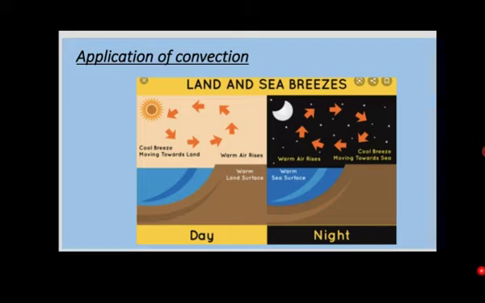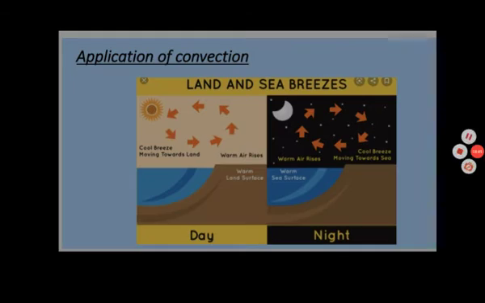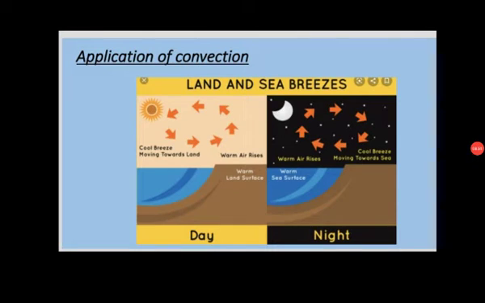For example, you know that in daytime all the water body and all the land body receive the heat.